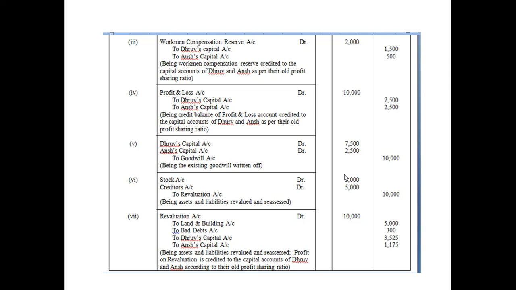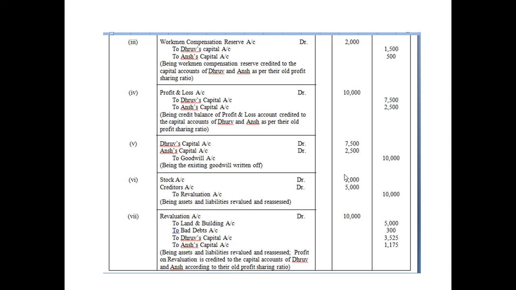Do not share this amount immediately. Don't think it's a part of profit, so let us share it. No, no, no, don't do that. First, have a look at the adjustments because this WCR is a very sensitive thing. Maybe some adjustment is there in the question.